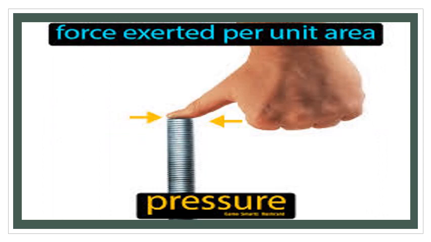Dear children, pressure can be defined as force exerted per unit area. Once again, force exerted per unit area is considered as pressure. Let us know about this definition in detail.